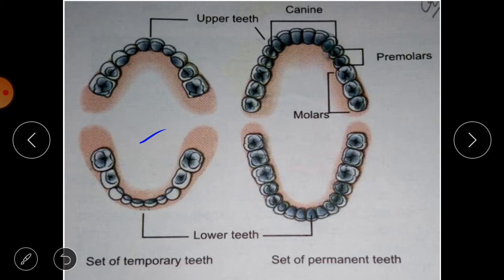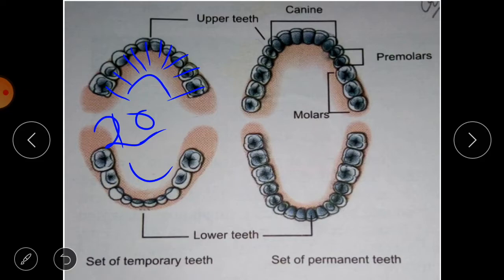Here you can see that the set of temporary teeth consists of 20 teeth. You can count here 1, 2, 3, 4, then 5, 6, 7, 8, 9 and 10 teeth in the upper jaw and 10 teeth in the lower jaw. So a total of 20 teeth are there, and they develop in a child from 5 to 6 months till 2 years, and children start losing these temporary teeth by the age of 6 to 8. So this 10 and this 10, a total of 20 teeth are there in the set of temporary teeth.